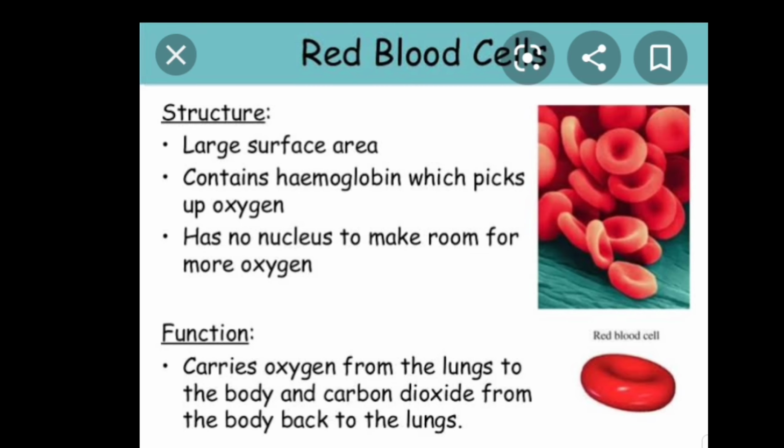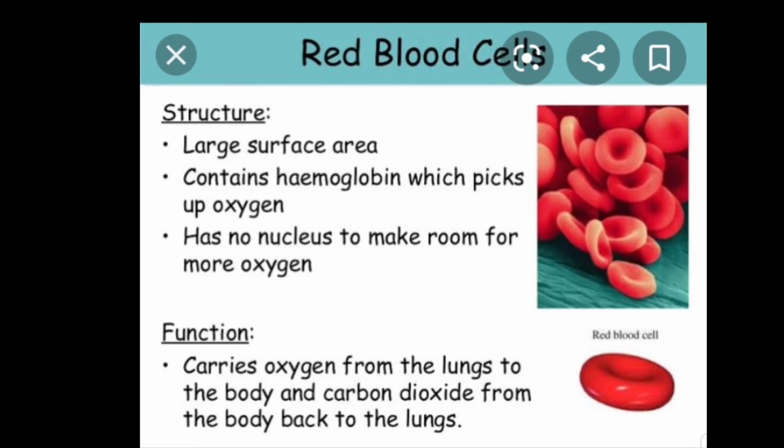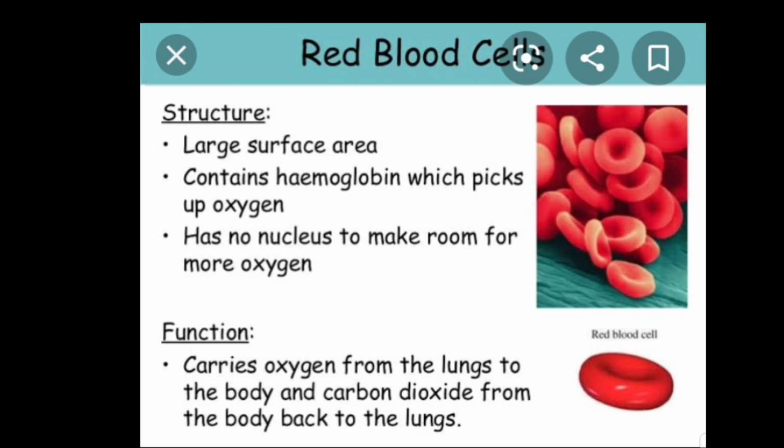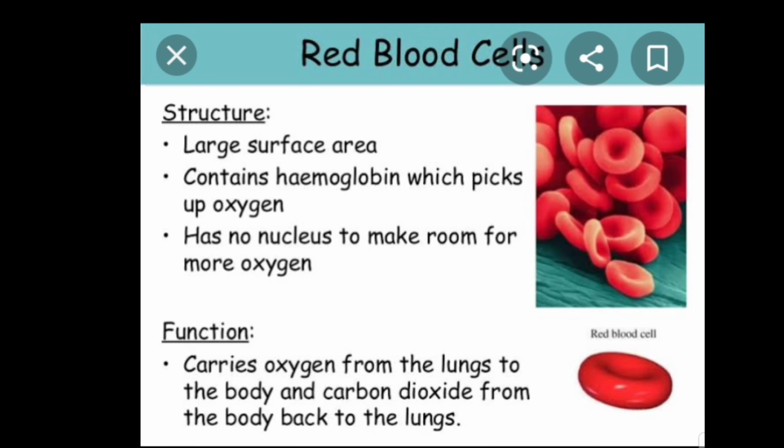Red blood cells carry oxygen from the lungs to all the cells of the body, and it is the presence of hemoglobin which makes the blood appear red.